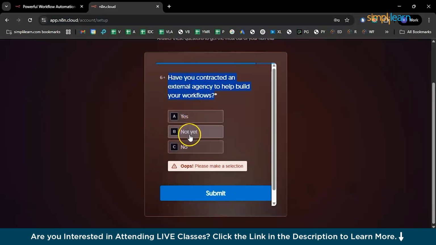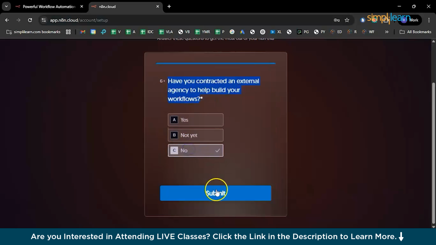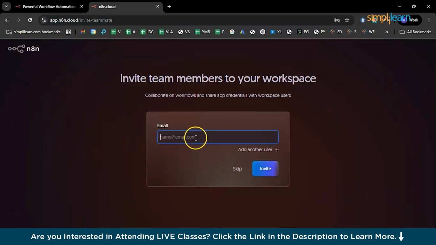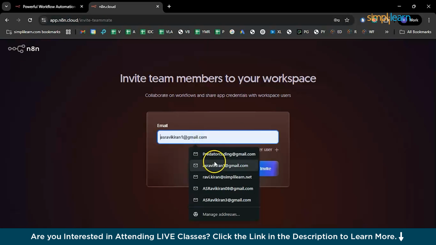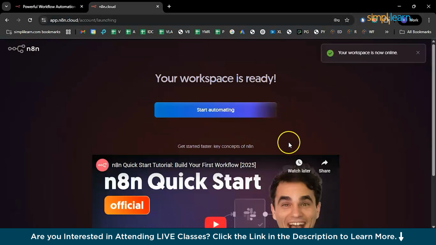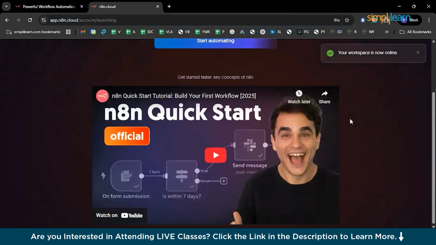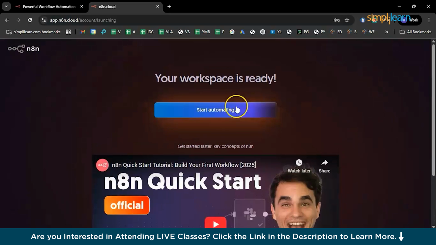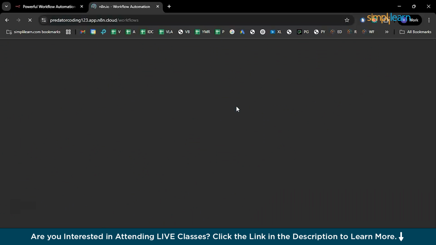Now I'm adding some more details. These are the formalities which you need to add before you continue with your project. So submit, I think that's the last one. And here you can add the same email ID that you have logged in from and invite. So you can just go there and verify. And you can also see there is a quick start on n8n platform, which can help you have a briefing on that. But anyways, we'll also have that briefing here.